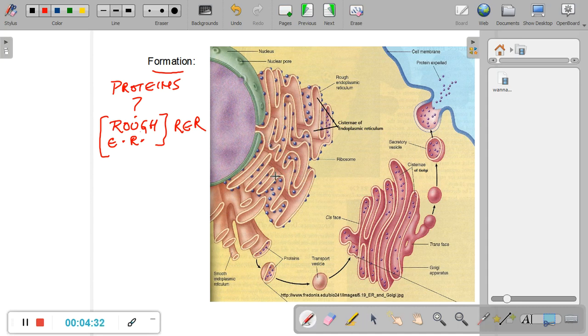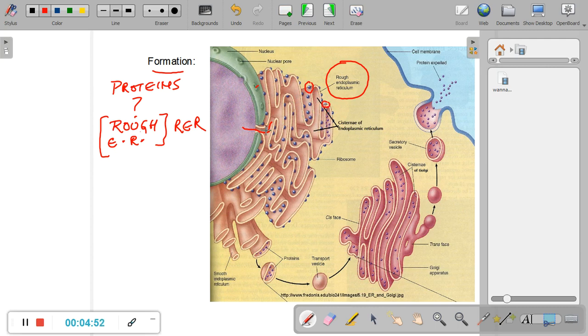So the nucleus sends out some information through these pores called nuclear pores into a structure called the rough endoplasmic reticulum. So this is the rough endoplasmic reticulum, and this organelle has ribosomes on the surface.